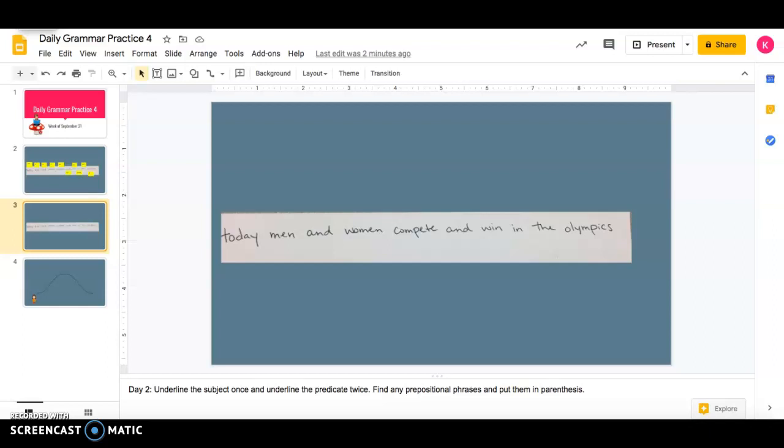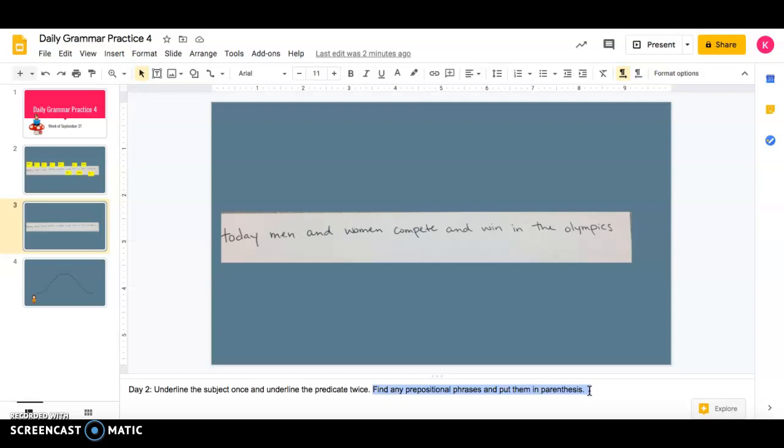Hey you guys, we are going to move on to the second day of our DGP this week. On your worksheet, it is labeled as the blue day. Just the same as we have been doing, we're going to be underlining the subject one time in our sentence and our predicate twice. Now, if you look down in our speaker notes, we're going to add one additional activity. We're going to find any prepositional phrases and put them in parentheses. So that is the addition to what we have been doing.